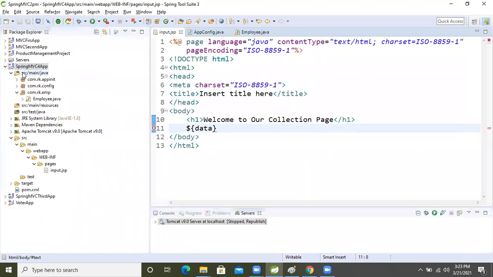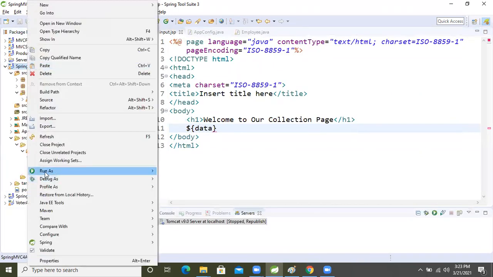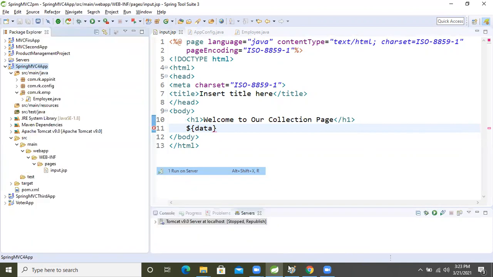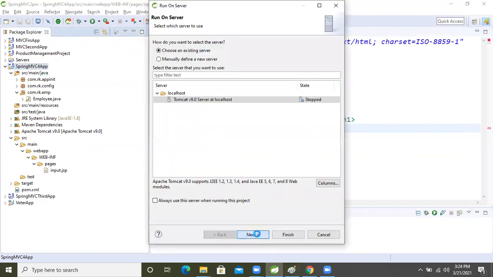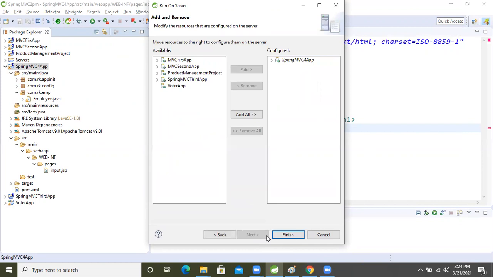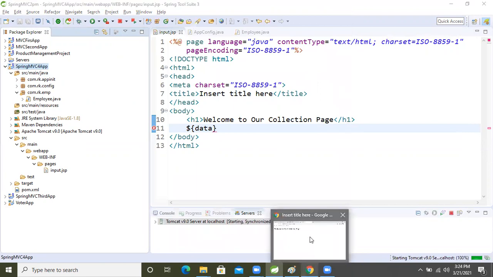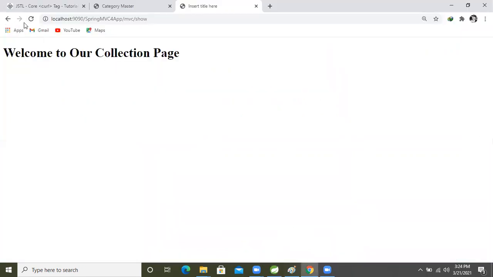So now let's run the application, and we will see whether our expected result is coming or not. But our expectation is not this one. We need to iterate on the JSP. That is our aim, and it will be useful for us in the future. So now let's finish it, and then make the request. Again, I'm making the request, okay?